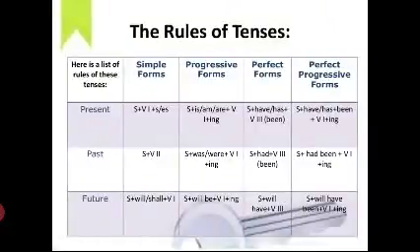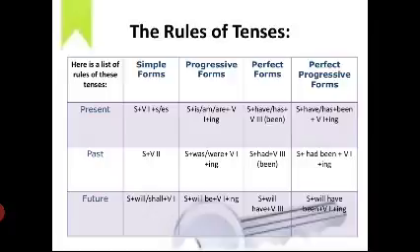The rules of tenses. Here is the list of the rules of the tenses. First one is present tense. The structure of the simple present tense is subject plus V1 plus s or es for the plural form. In the progressive form, present continuous tense, we use subject plus is, am, or are, plus verb plus ing plus object.